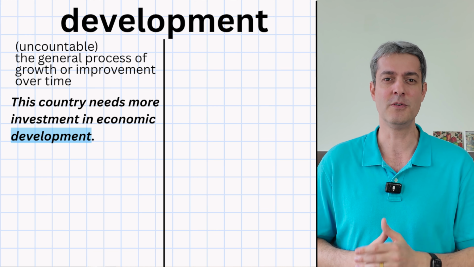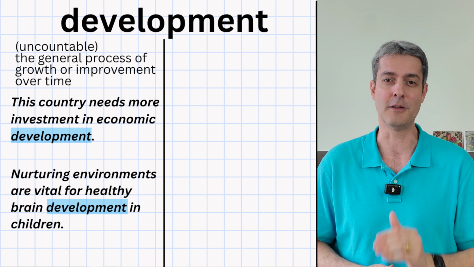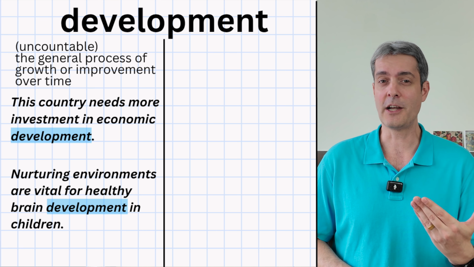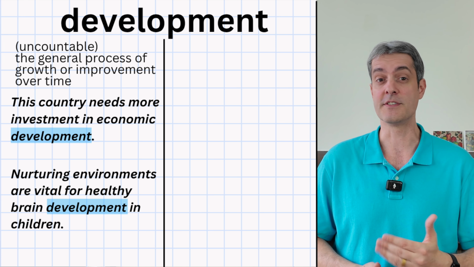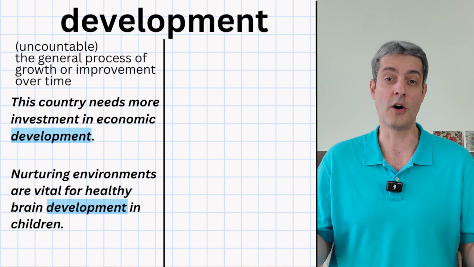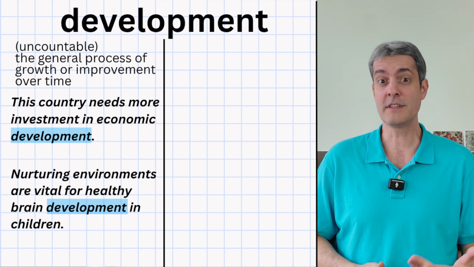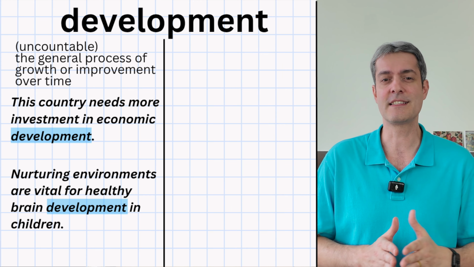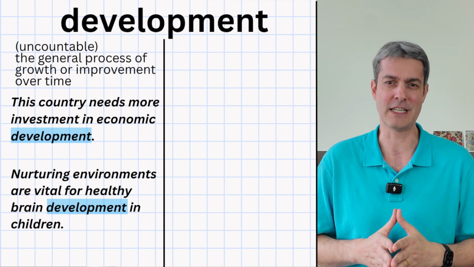Our second example, we have nurturing environments are vital for healthy brain development in children. This means that children do best when they are in caring and supportive surroundings. Brain development here refers to the general growth and improvement of the brain over a long period of time, not separate events. With both of these sentences, development is a big idea, a process that happens over time. It's not one or two specific events.